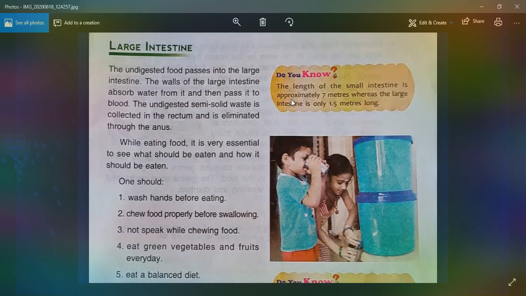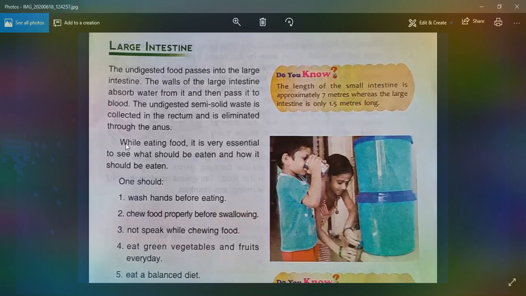Do you know the length of the small intestine is approximately 7 meters? Yes, its name is small, but it's large in size. Whereas the large intestine is only 1.5 meters long. Its name is large, but it is small in size.